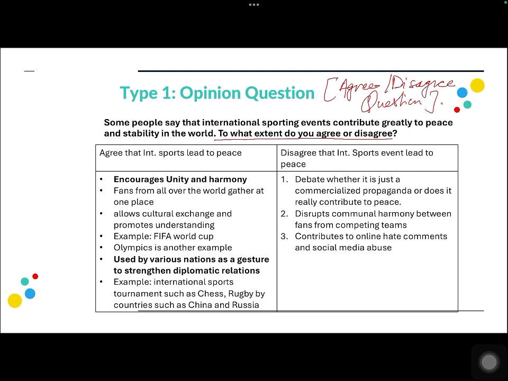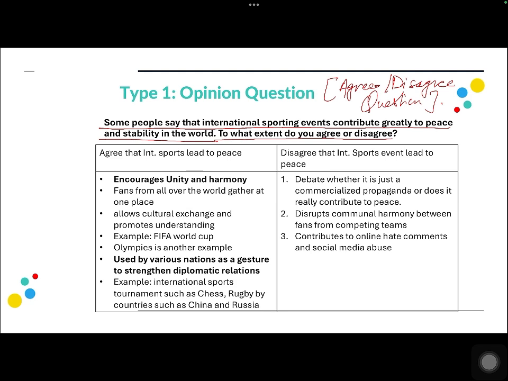Now, trying to understand the topic of the question, let us read the question. Some people say that international sporting events contribute greatly to peace and stability in the world. Now, in this case, basically the statement is saying that international sporting events make a contribution to peace or stability, right?